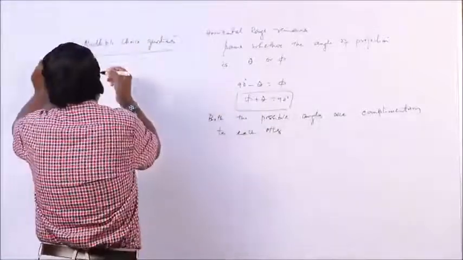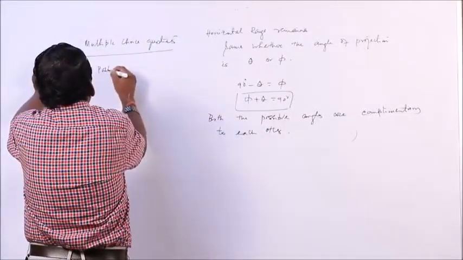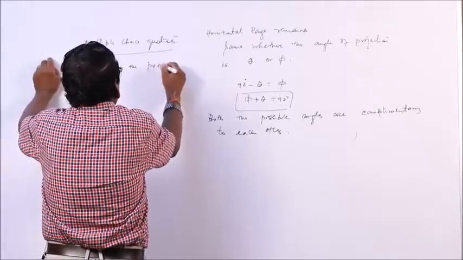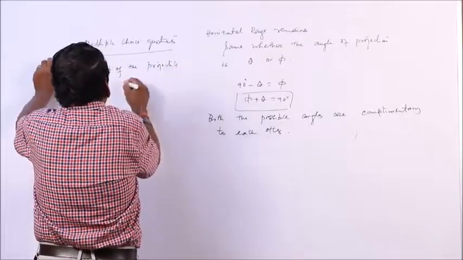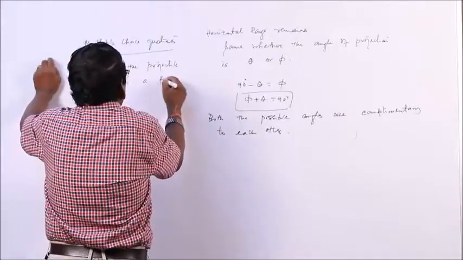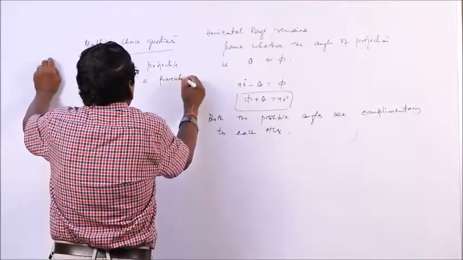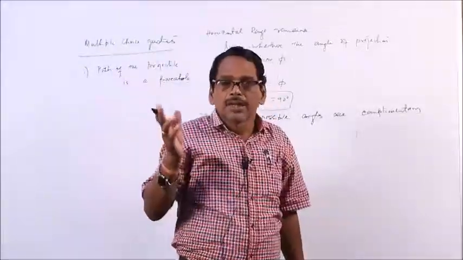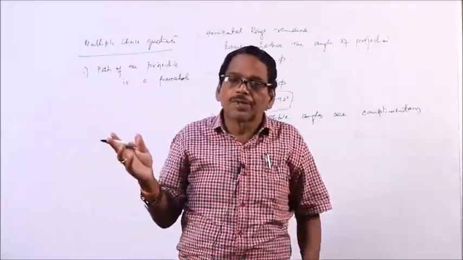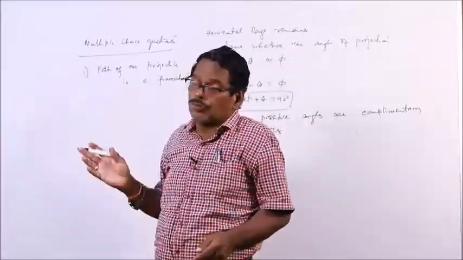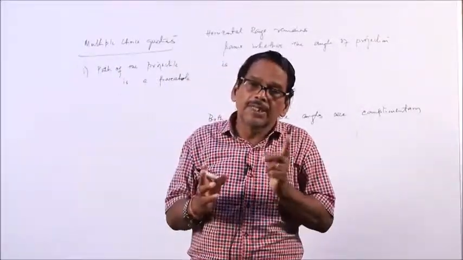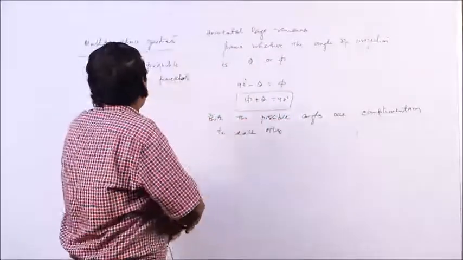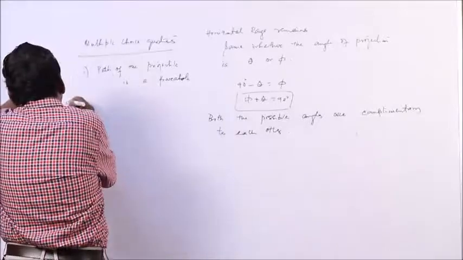So, it is important to remember that the path of the projectile is a parabola, or the trajectory is a parabola. In mathematics you will read about circle, straight line, parabola, ellipse, hyperbola, etc. in two dimensional geometry. The projectile is a motion in 2 dimensions, so the path is a parabola.